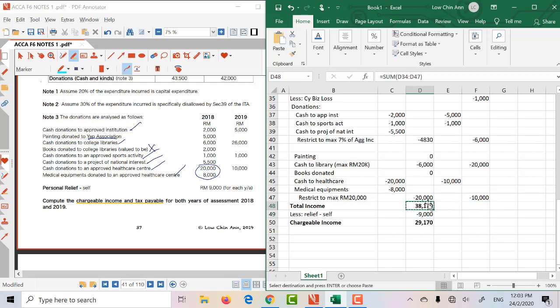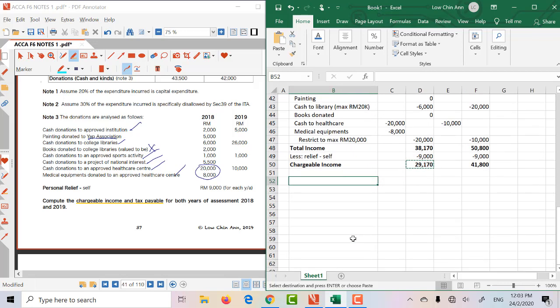So what's my total income? Just copy over the formula, I just cast it for you, and then 9,000 is my relief, so that's my CI. Okay, so on the first 20k, now the tax rate, just refer back to your own tax rate table. Okay, so on the first 20,000, your tax would have been 150, and the next 9,170, you'll be paying tax at 3%.